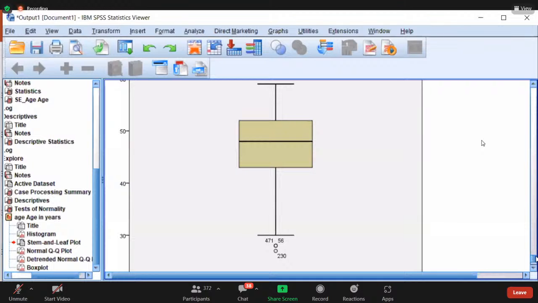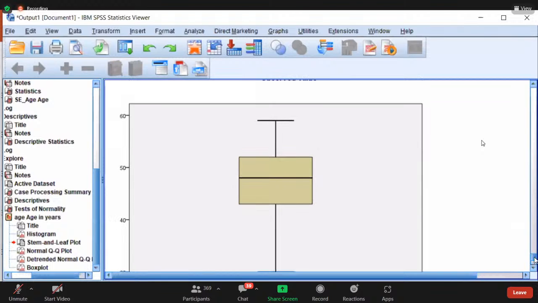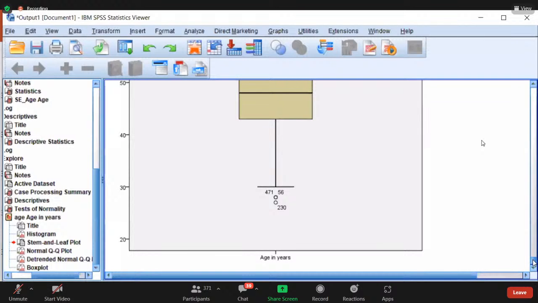Now how it is calculated, all these things you know, right? Very good. If the outliers are on the top, there is a possibility of positive skewness. If the outliers are in the bottom, then more range is there in the bottom.